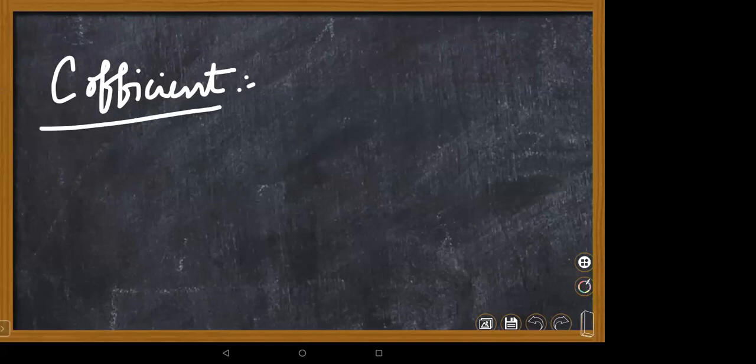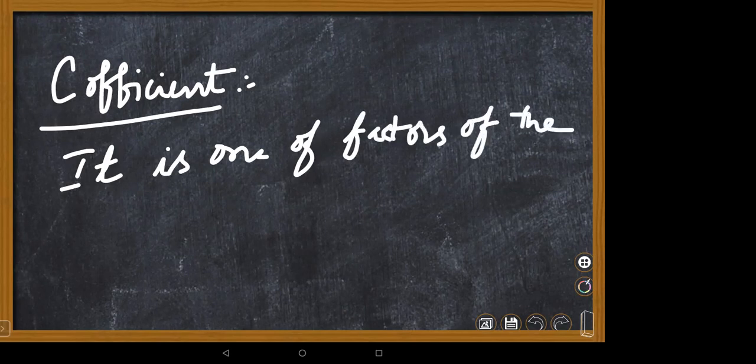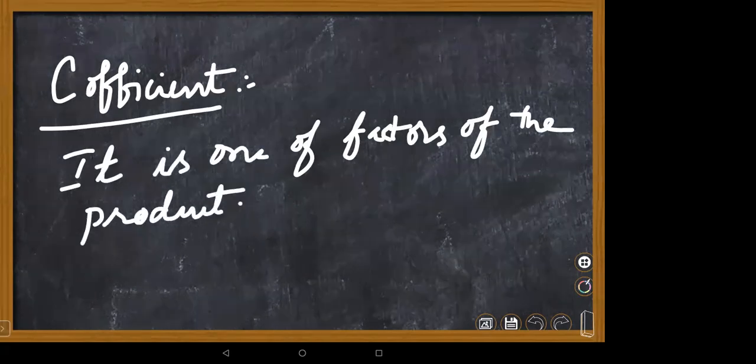Coefficient. What is coefficient? Coefficient is one of the factors of the product.